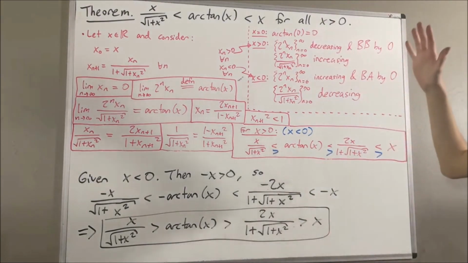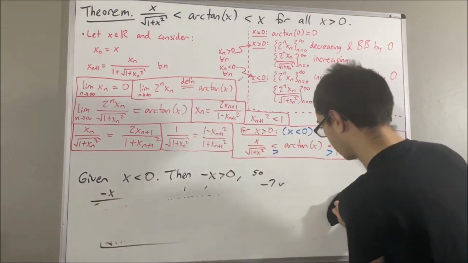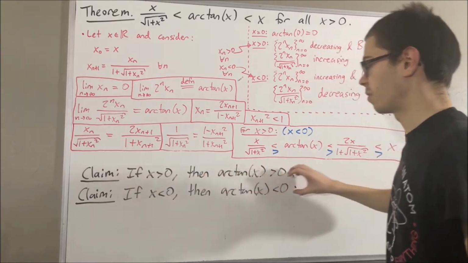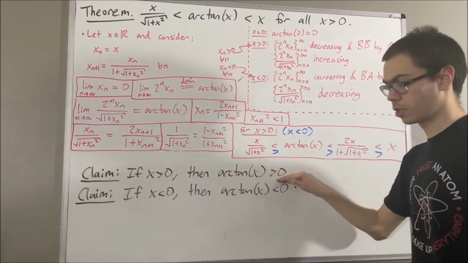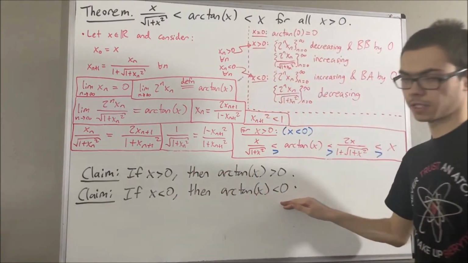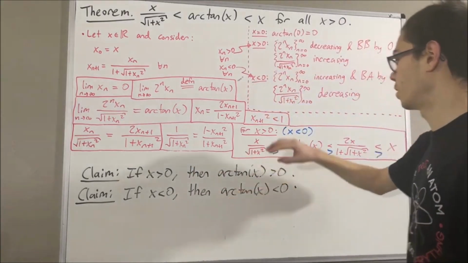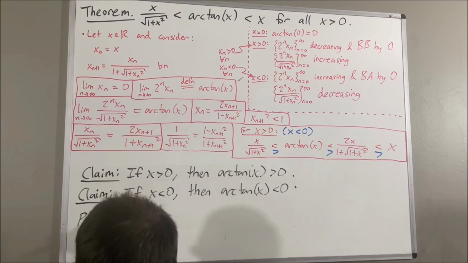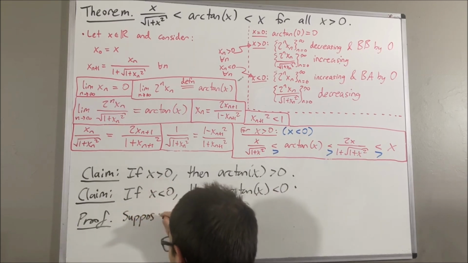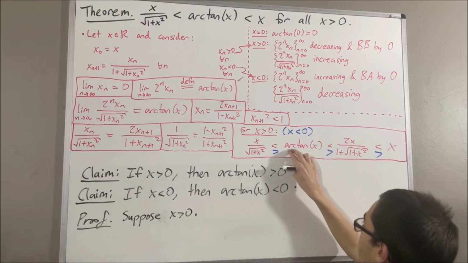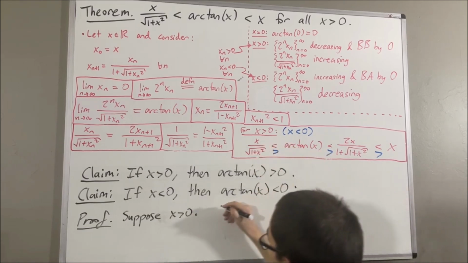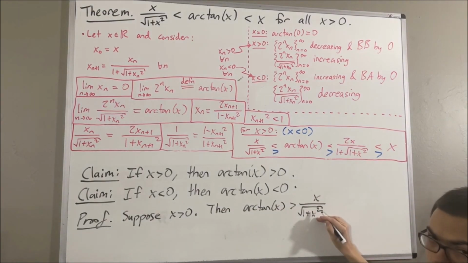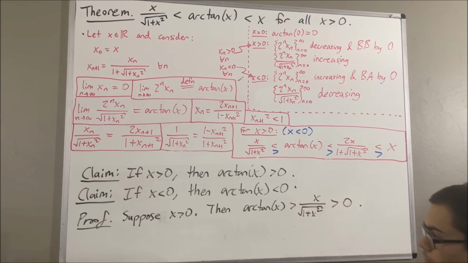And now, let's go to that discussion we had at the beginning of this video. The 2 claims that we had. If x is greater than 0, then arctangent of x is greater than 0. If x is less than 0, then arctangent of x is less than 0. These 2 facts immediately follow from what we just proved. So, proof. Suppose x is greater than 0. Well then, arctangent of x is greater than x over square root of 1 plus x squared. But x is greater than 0, and square root of 1 plus x squared is greater than 0. So this is greater than 0.